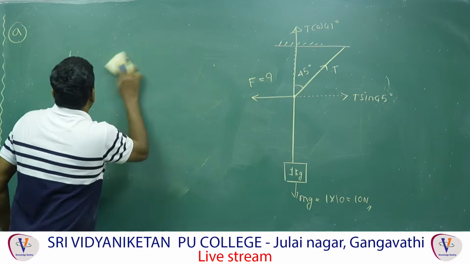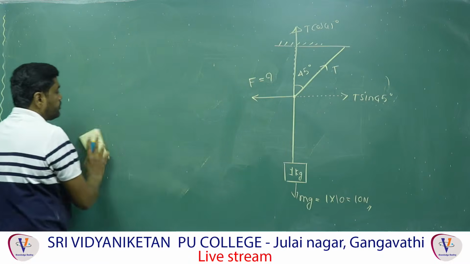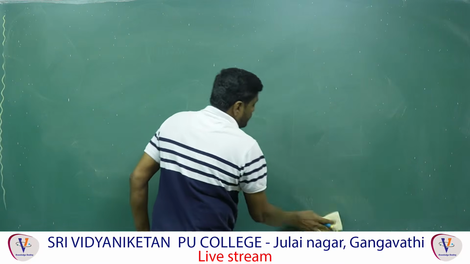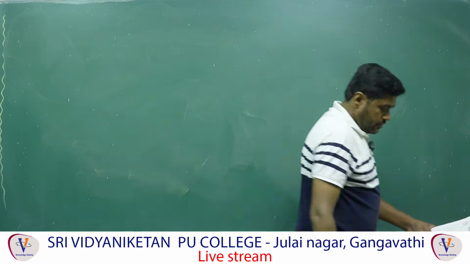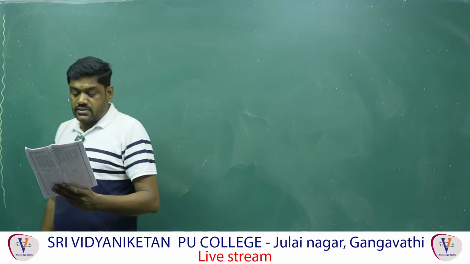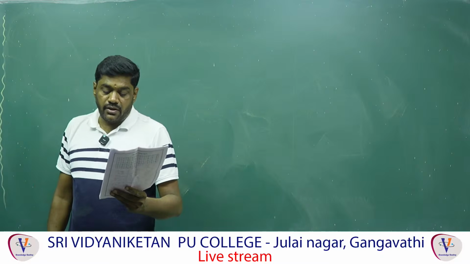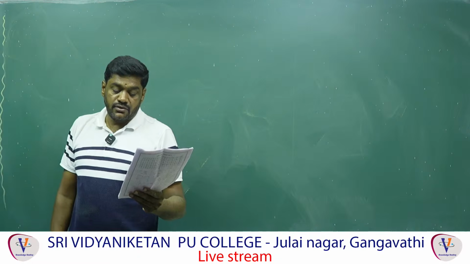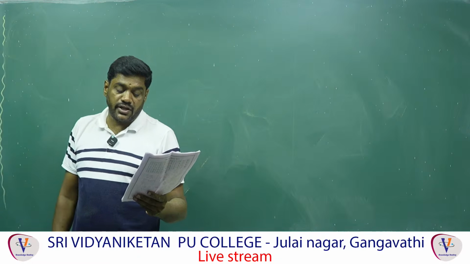Next, the nucleus of mass number 6 has a nuclear radius of 3 into 10 power minus 15 meter. Then find the radius of the nucleus having mass number 162.